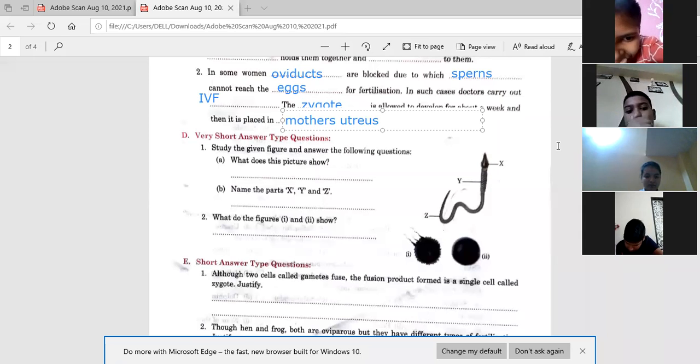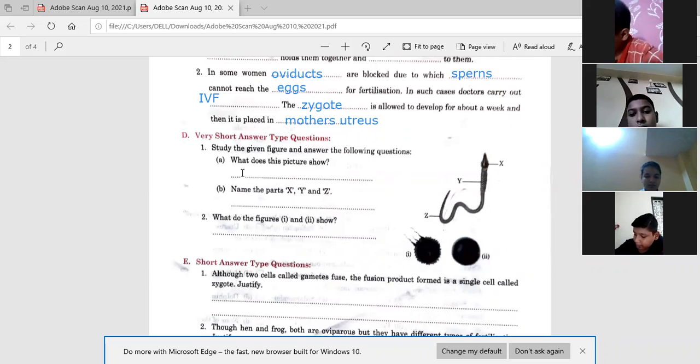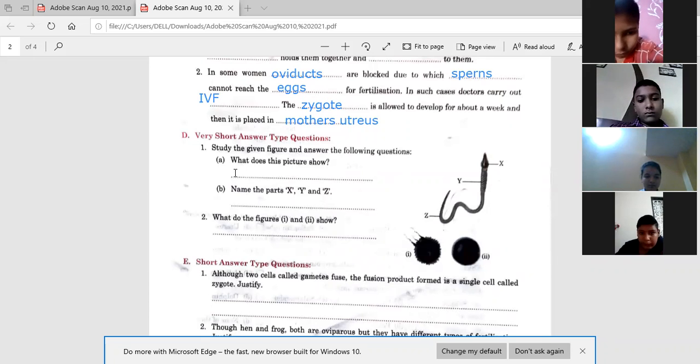Okay, next is D part, very short answer type questions. Study the following figures and answer the following questions. What does this picture show? A part. So what is the name of this diagram? Human sperm. And label parts X, Y, Z. Write down, hurry up.